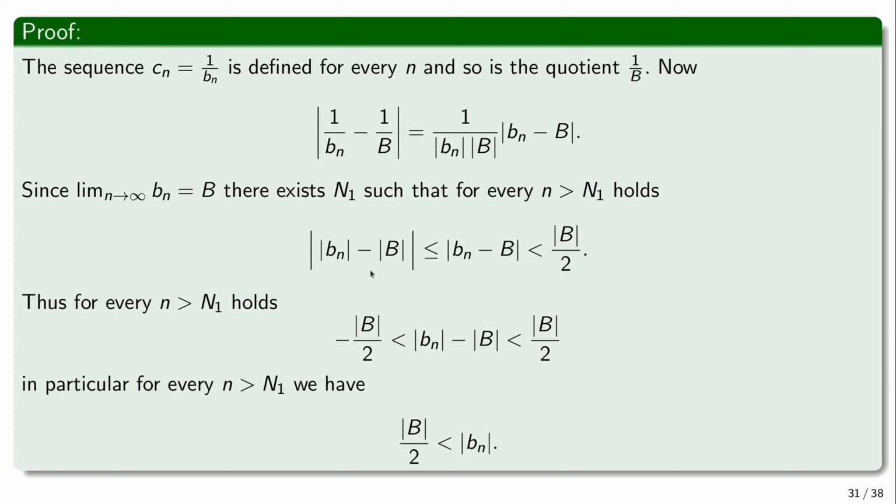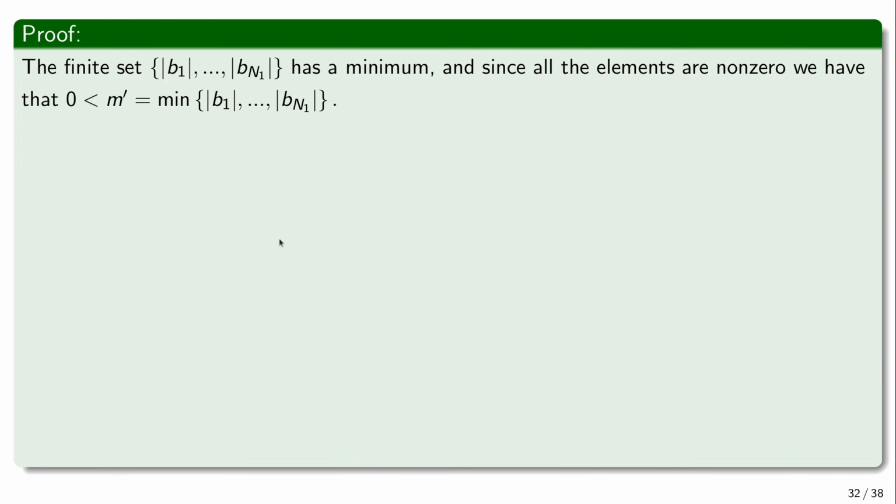All right. So let us proceed. What about n that is not greater than n1? Well, then what we will consider is this finite set of absolute values. So we consider the absolute value of b1 up to the absolute value of bn1. So this is a finite set, and this is a trick that we're also going to use repeatedly. Since the sequence is non-zero, this is a finite set of positive numbers, and it has a minimal element. So there exists some m prime, which is going to be the minimum of those, and it's going to be strictly bigger than 0, right?